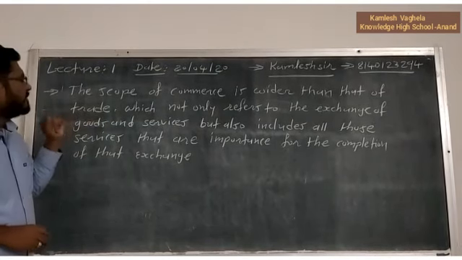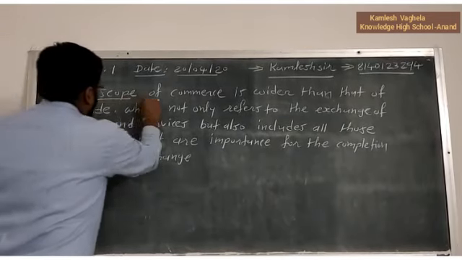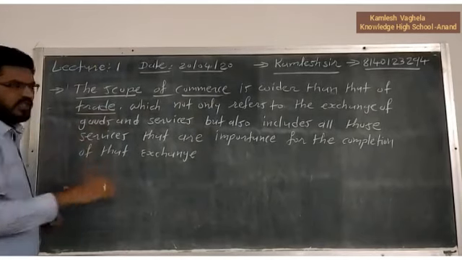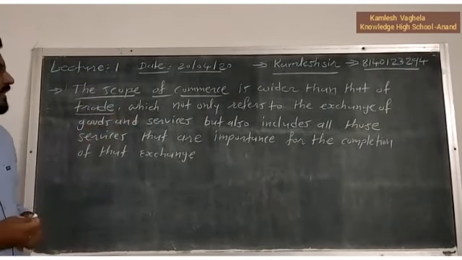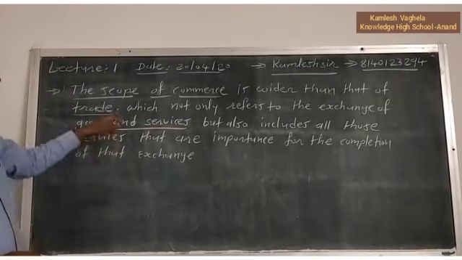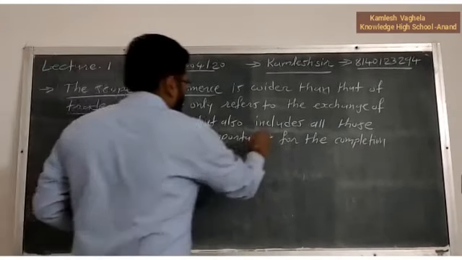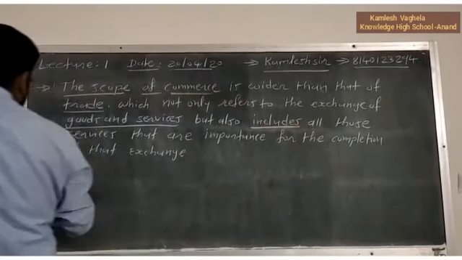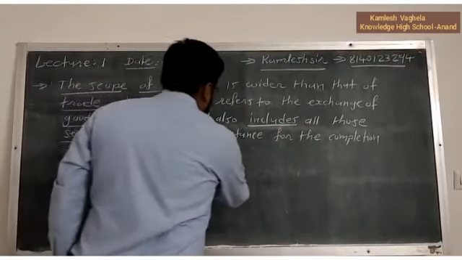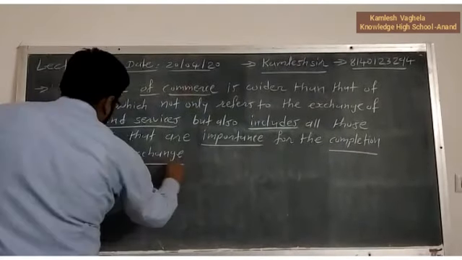Now the next point, that is the scope of commerce. The scope of commerce is wider than that of trade, as we have seen earlier, which not only refers to exchange of goods and services. Commerce does not deal only with the exchange of goods and services, but also includes all those services that are important for the completion of that exchange.